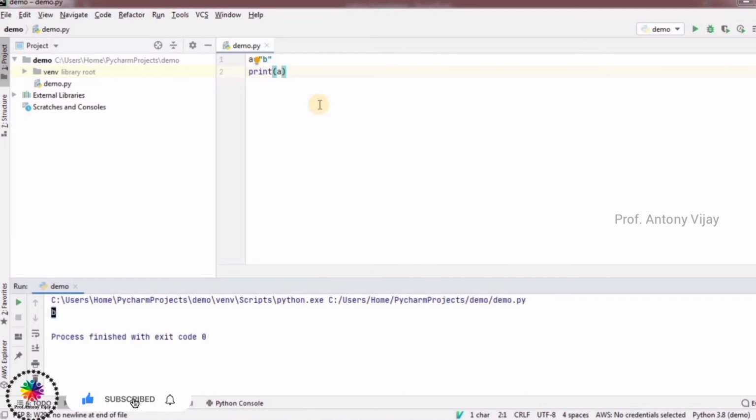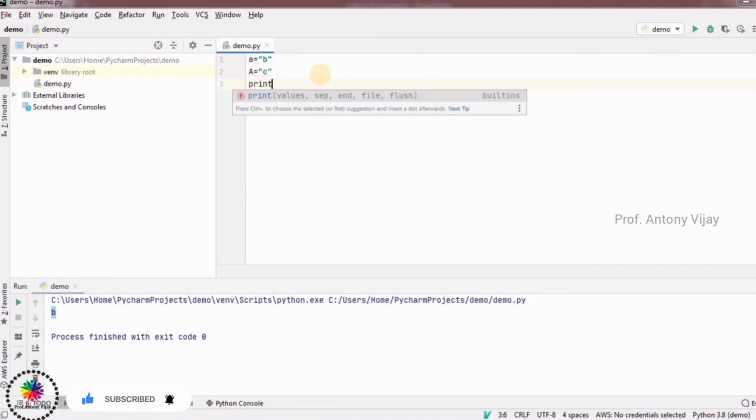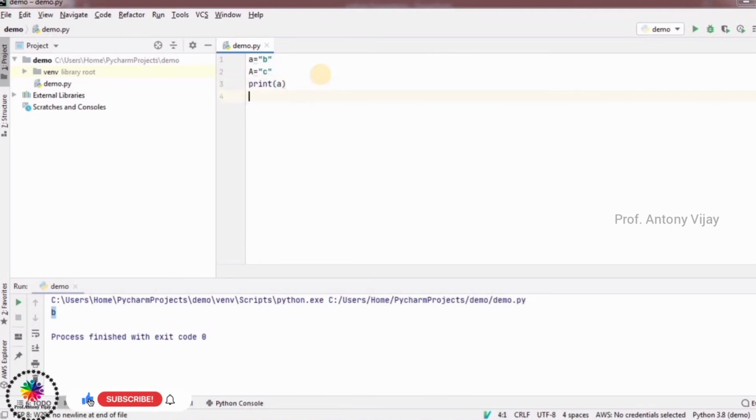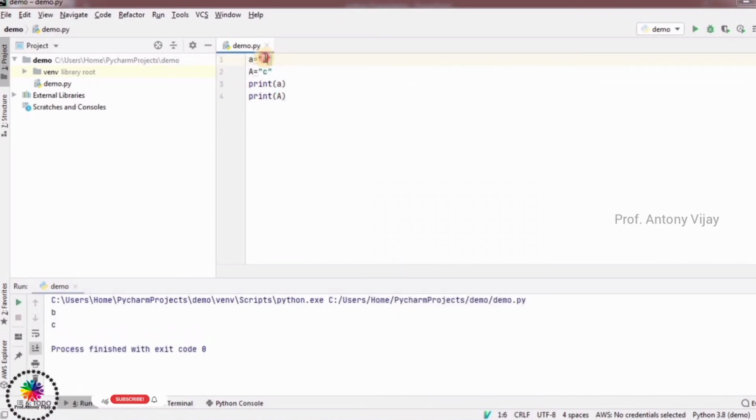When I talk about variables, they are case sensitive. Case sensitive means, for example, if I have a is equal to b, and a capital letter A is equal to c, and I print the values, both variables are different because this is case sensitive. If I print a and print capital A, both will have different outputs. Small a has b and capital A has c, so it is case sensitive.